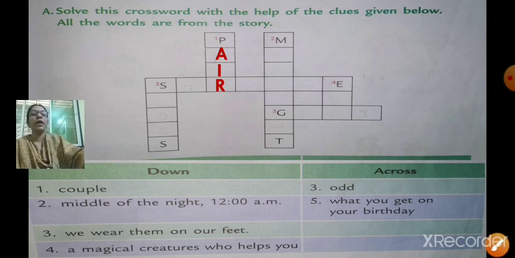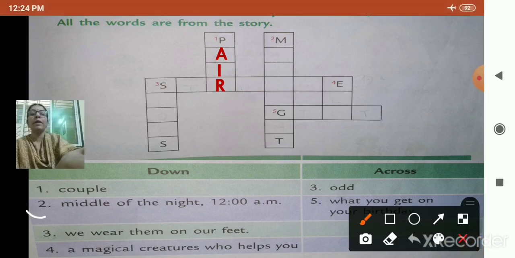Now see the next one. Number 2. Again we have to go downwards only. You have to see first the left hand side downwards. You have to complete first.